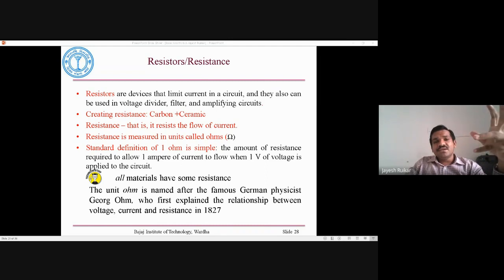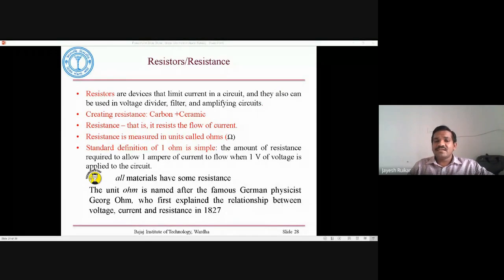So it puts a brake on electrons. When we talk about current, when we talk about flow, the flow of electrons, it breaks the flow of electrons. So we'll see the meaning of this resistance and how this resistance is important or advantageous.